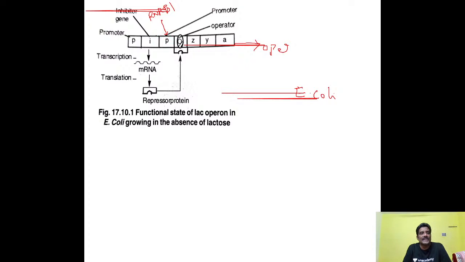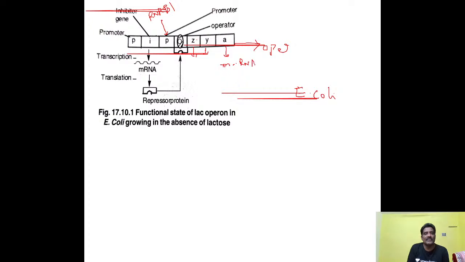So this RNA polymerase moves along the operator gene, Z gene, Y gene and A gene, the structural genes. But one point you have to remember, this operator gene allows this RNA polymerase all along the segment, Z gene, Y gene, A gene. These genes are able to produce mRNA.